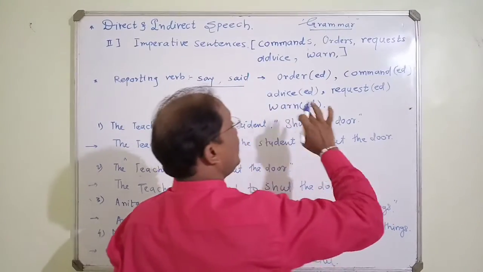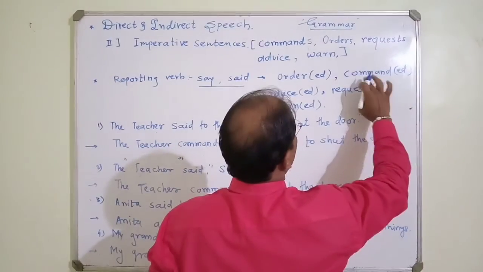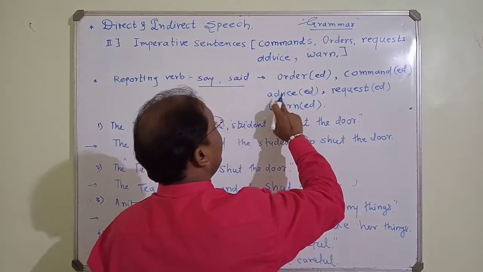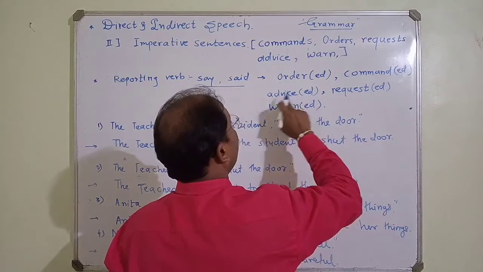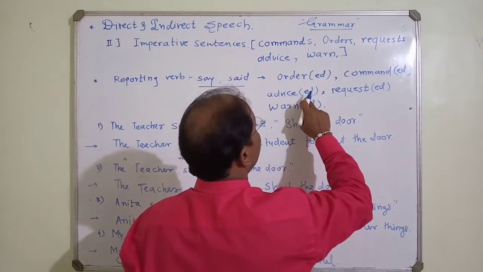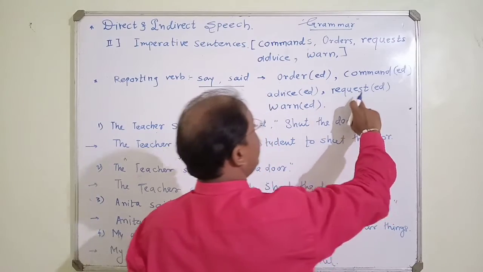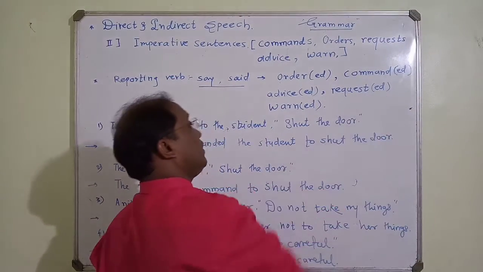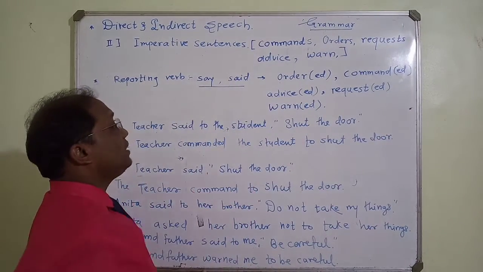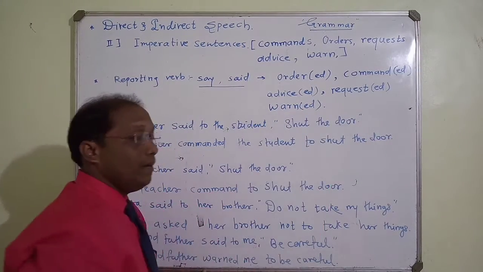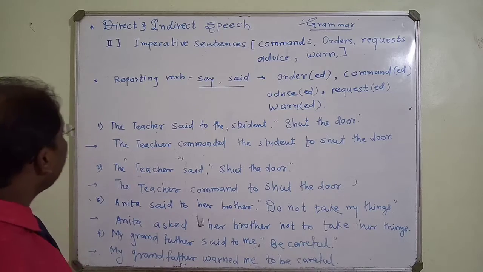Command is present, and commanded is past tense. Advise is present, advised is past. Request is present, requested is past. Want is for present, and wanted for the past tense.